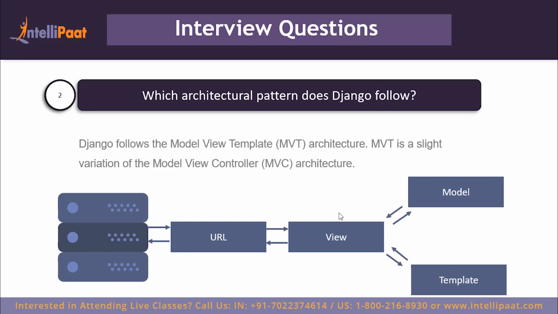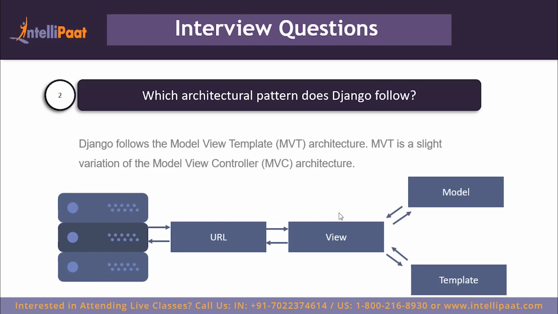Similarly, views are the UI elements, the buttons, the forms, the images which the user sees and interacts with. And the controller is the glue that sits between the model and the view. Whenever the user interacts with the view, the controller receives the request, fetches the data from the model if necessary, and creates a new view or updates the view with the data that it receives from the model.